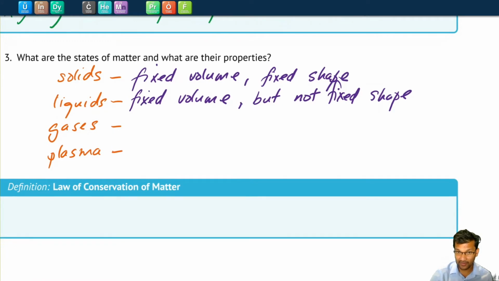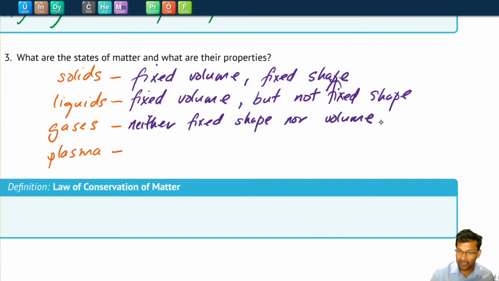Gases, as you might guess, have neither fixed shape nor fixed volume. So what that means is for fixed shape, gases will take the shape of whatever container they're in. If it's in the room, it'll take the shape of the room. If it's in a little glass jar, it'll take the shape of the glass jar. It doesn't have fixed volume either, which means that gases can be compressed. This is why we have gases of various pressure, because we can compress them.